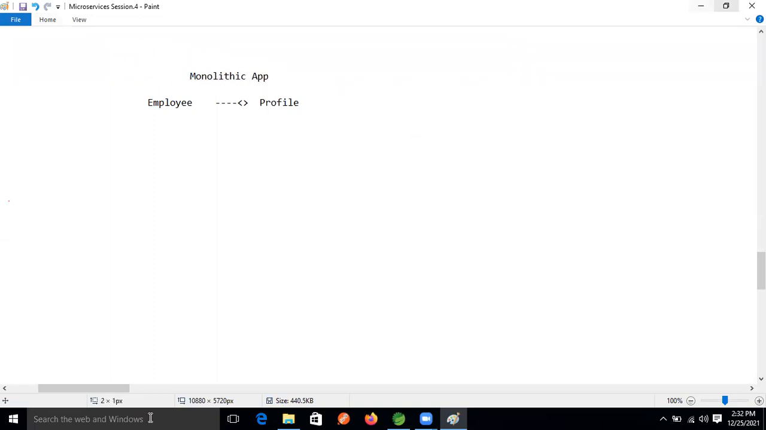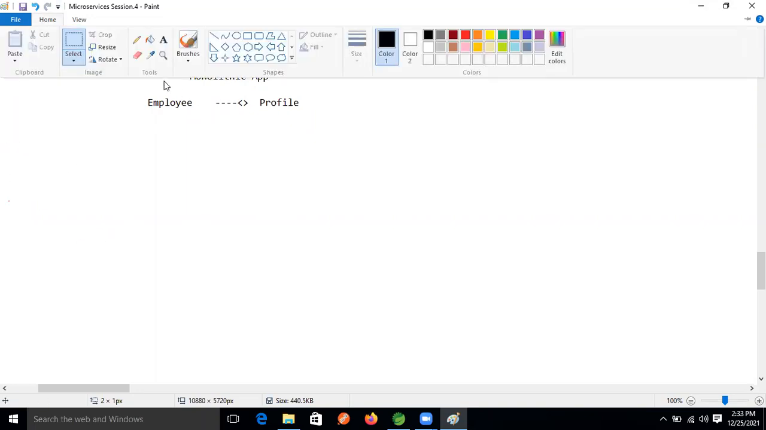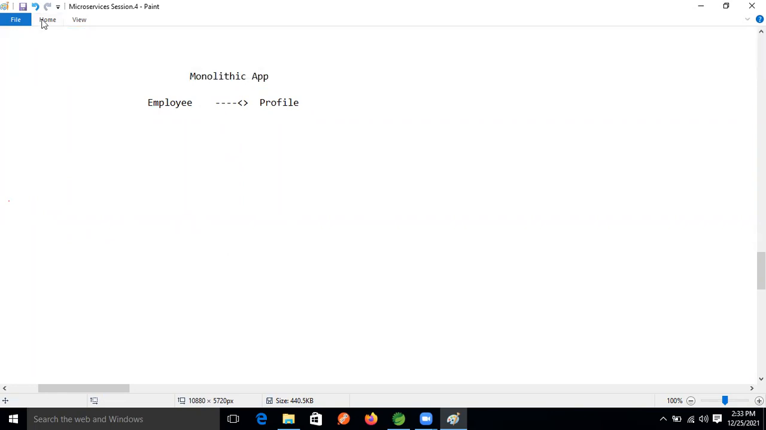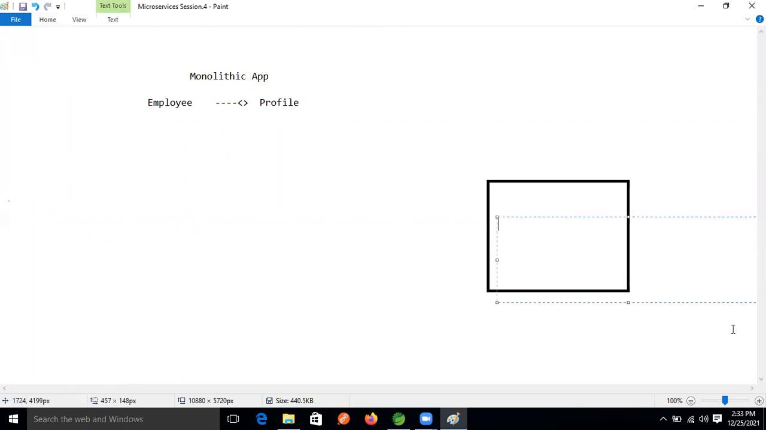Okay, so now what is that? See here, first we will develop the Profile REST controller. First, what will we develop now, guys? Profile REST controller. This is running on another server. Profile REST controller, right? So good.